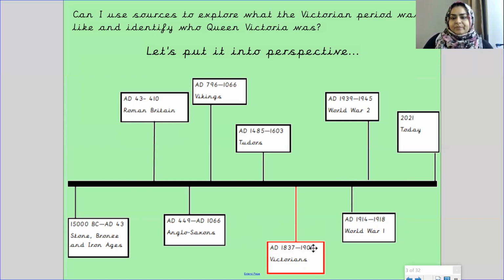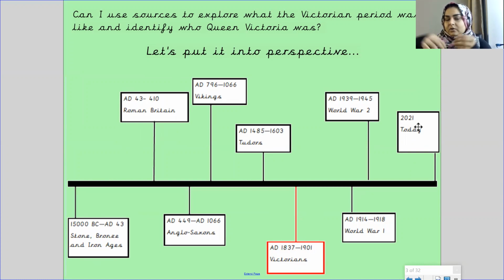So if you look over here, the time of the Victorians was after the Tudors and before World War One. Some of you may have learned about the Stone Age, or the Romans, Vikings, Tudors, Anglo-Saxons, but I think some of these you will be learning about in year 4. And then you have World War One and World War Two. So the Victorian time happened after the Tudors and before World War One. So it's here. And we are here where it says today, 2021.